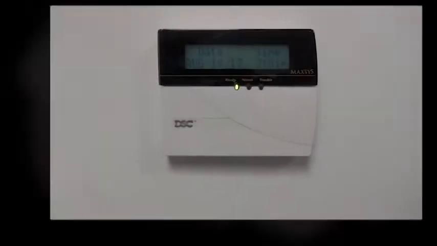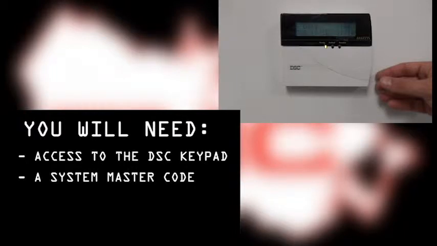You will need access to the DSC Maxsys 4020 Security Alarm keypad and the system's master code. Please call our monitoring station if you have any questions prior to proceeding. At your DSC Maxsys keypad, press the star button followed by 5. At the next prompt, enter your master code. If you do not know your master code, call our service department.